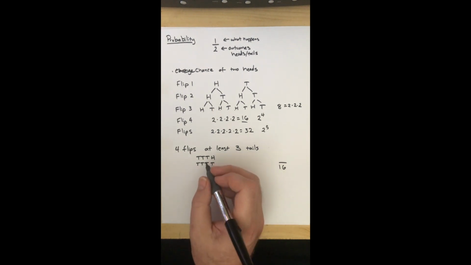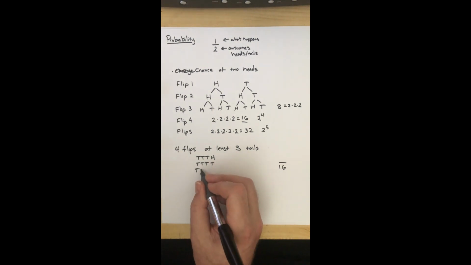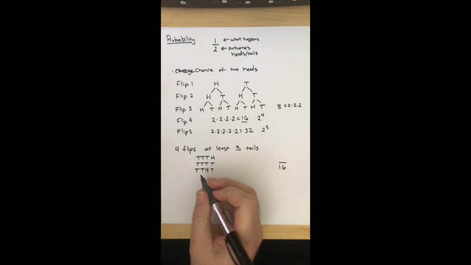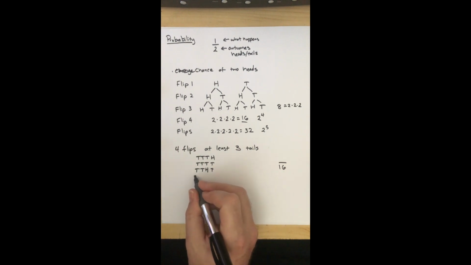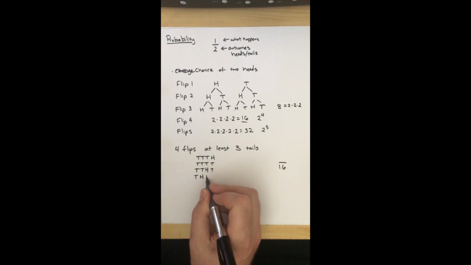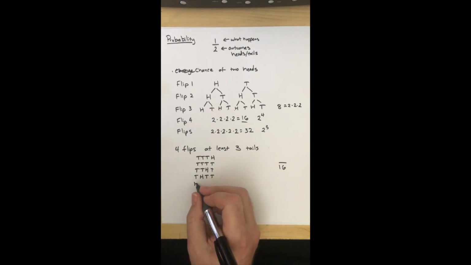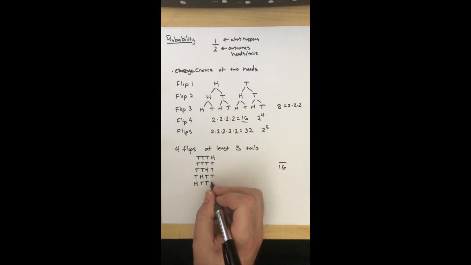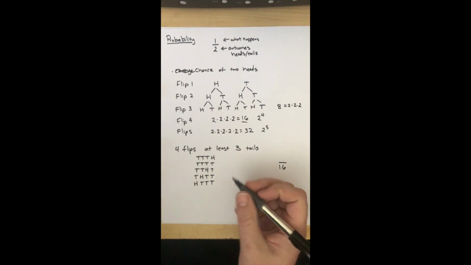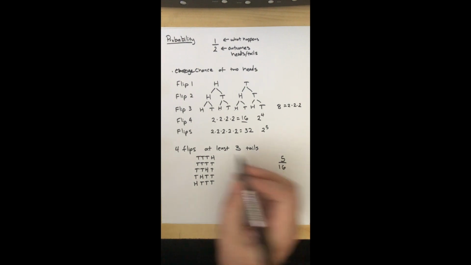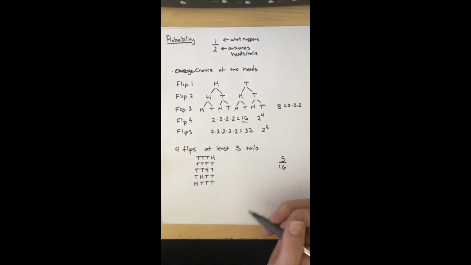The other possible outcomes, I could get tails, tails. I'm going to move the heads over to the 3rd flip, and have the 4th flip be tails. I'm now going to jump that heads over to the 2nd spot, so tails, heads, followed by 2 tails. And then, of course, I could have gotten heads first, followed by 3 tail flips. So that means there's 1, 2, 3, 4, 5 possible outcomes that would give me what I'm looking for, at least 3 tails.